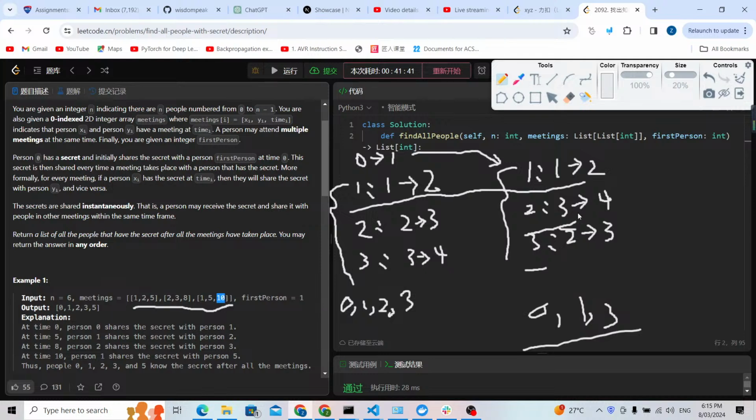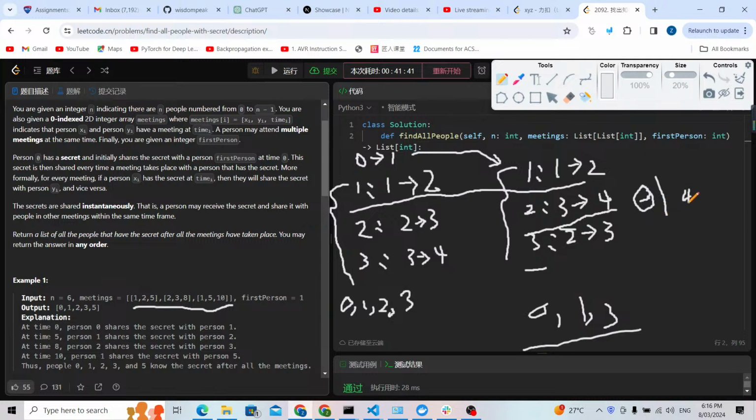So it means when it comes to time 2, we need to do something about it. We need to disconnect the node. For example, 3 and 4 will be connected to each other, but we will disconnect them. Let me just remove it and join it again. But at time 2, what are we going to do? Person 3 and 4 will be separated.